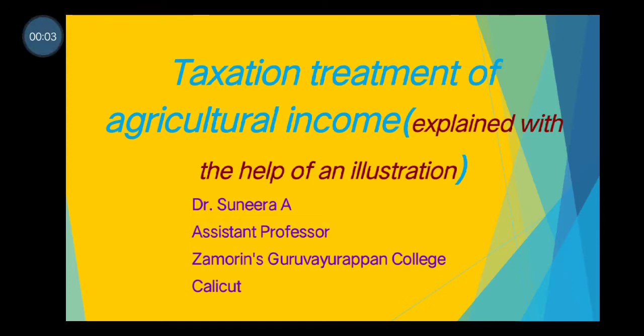In this video we are covering what is meant by agricultural income and what is the taxation treatment of agricultural income with the help of an example. Before moving to the meaning of agricultural income, one should know that all the exempted incomes are discussed under section 10. And the first exempted income which is discussed under section 10 is agricultural income. Means agricultural income is totally exempt from the liability of income tax, section 10 subsection 1. As a result, agricultural income does not form part of the total income.